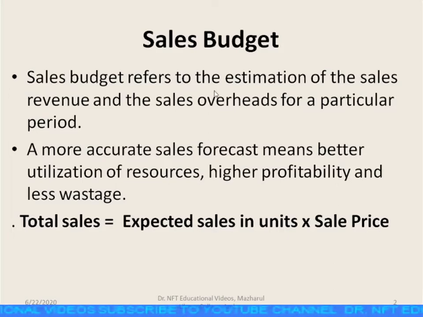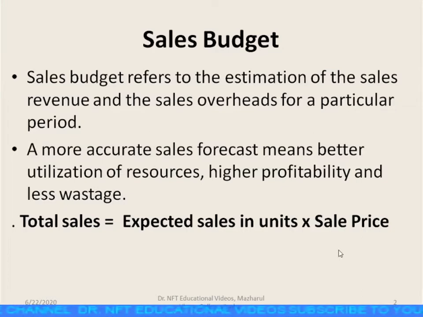Sales budget refers to the estimation of the sales revenue and the sales overheads for a particular period of time. A more accurate sales forecast means better utilization of resources, higher profitability, and less wastage. Sales budget can be calculated with the help of the following formula. Total sales is equal to expected sales in units into selling price per unit.